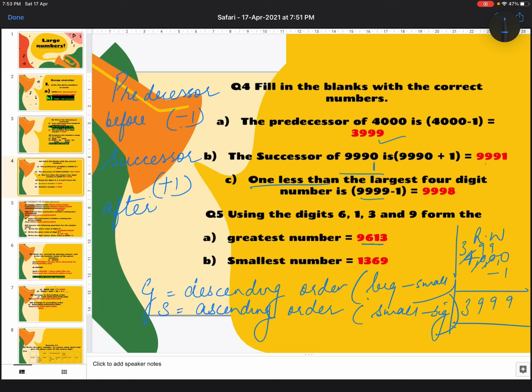So here's a little mistake in typing. It is 9, 6, 3, 1. Right? It is 9, 6, 3, 1. The smallest number, it is ascending order. 1, 3, 6, 9. Right, children?